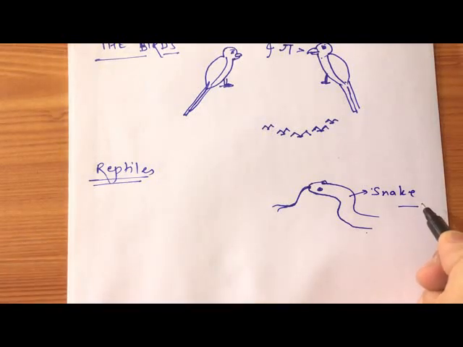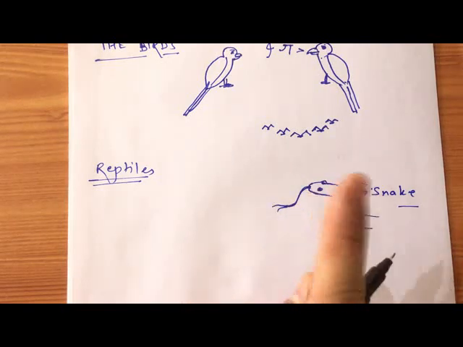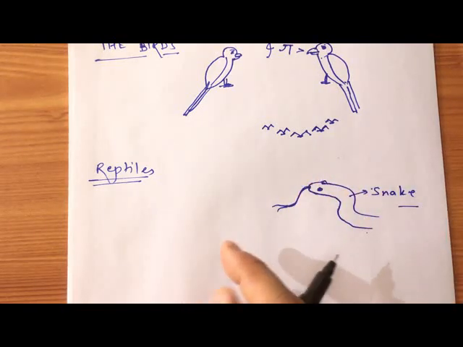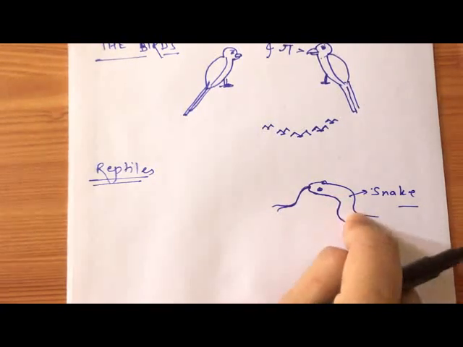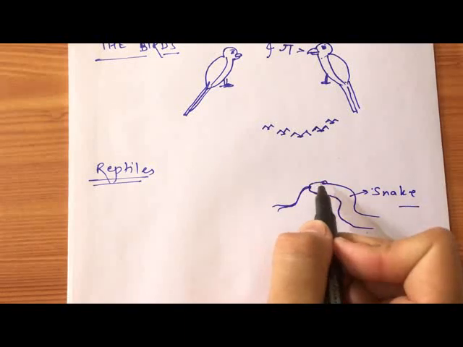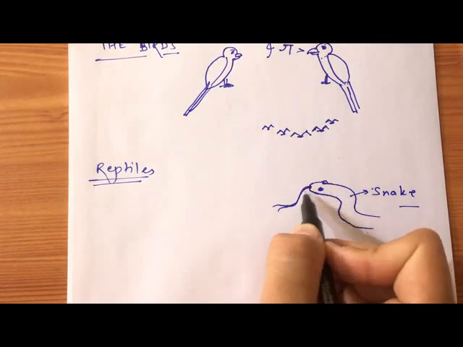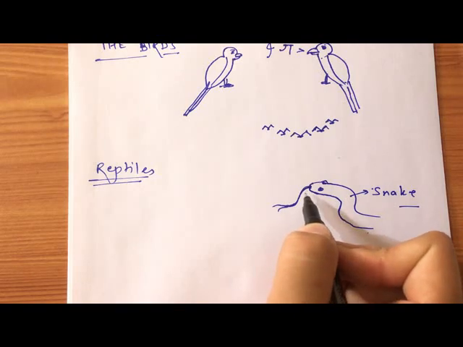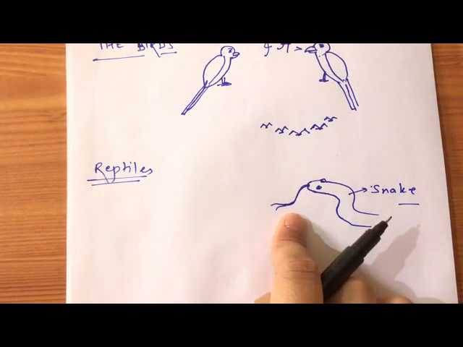The snake feels different kinds of vibrations. It can feel the different kinds of vibration on earth through its skin. And this long tongue helps them to feel and smell. It helps to detect the presence of an enemy.